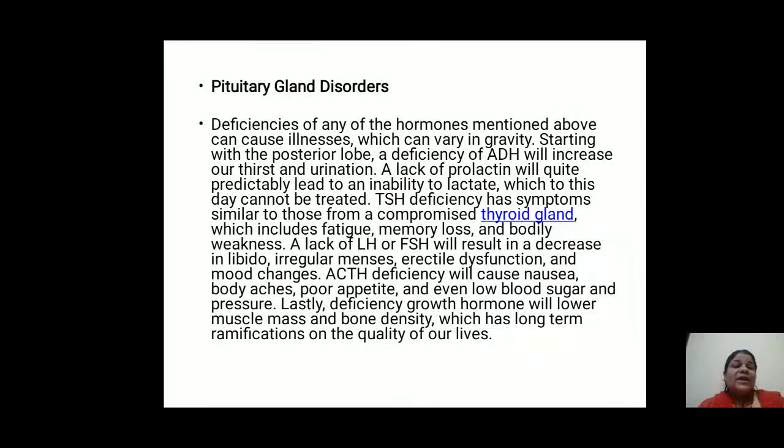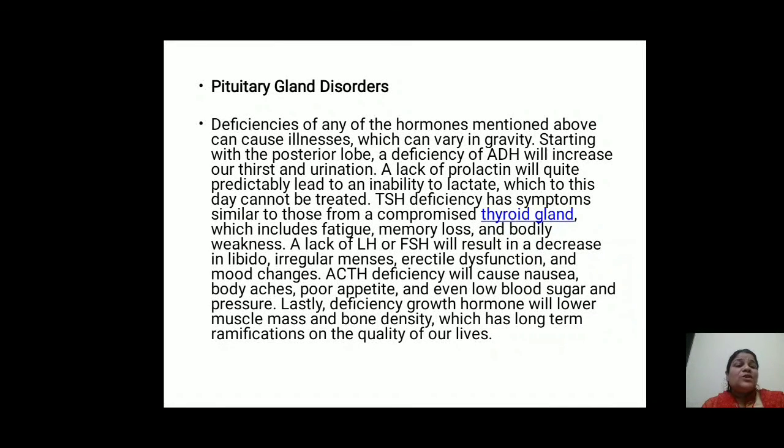A lack of prolactin will quite predictably lead to an inability to lactate, which to this day cannot be treated. TSH deficiency has symptoms similar to those from a compromised thyroid gland, which include fatigue, memory loss, and body weakness. A lack of LH or FSH will result in a decrease in libido, irregular menses, erectile dysfunction, and mood changes. ACTH deficiency will cause nausea, body aches, poor appetite, and even low blood sugar and pressure.